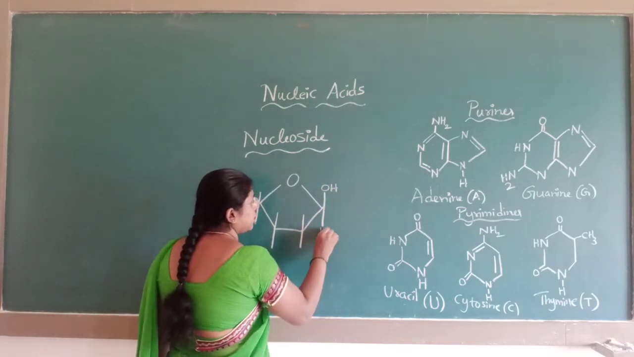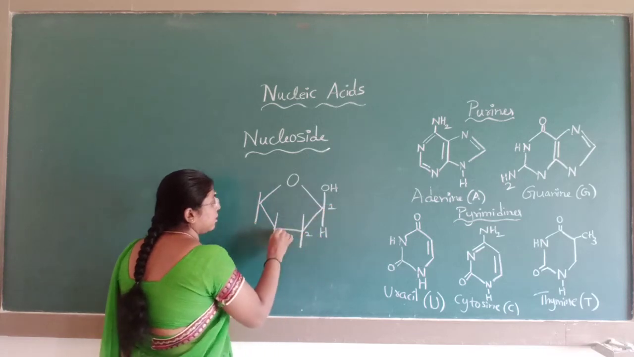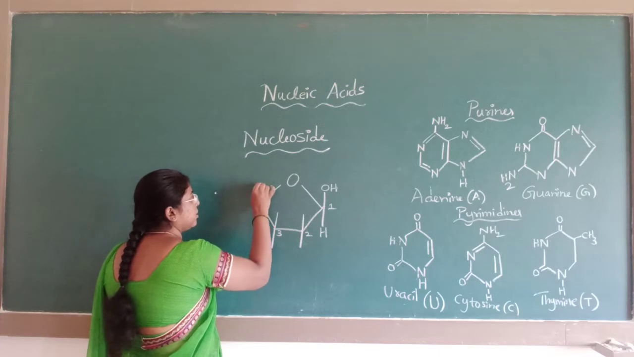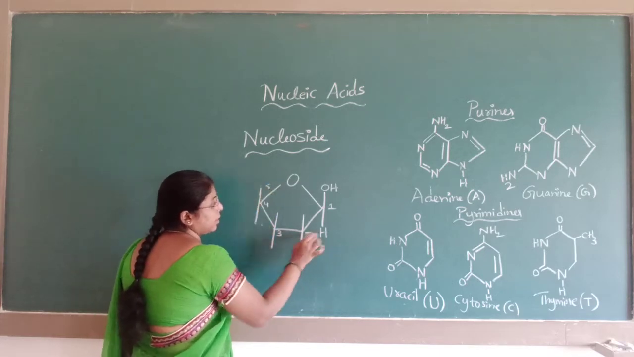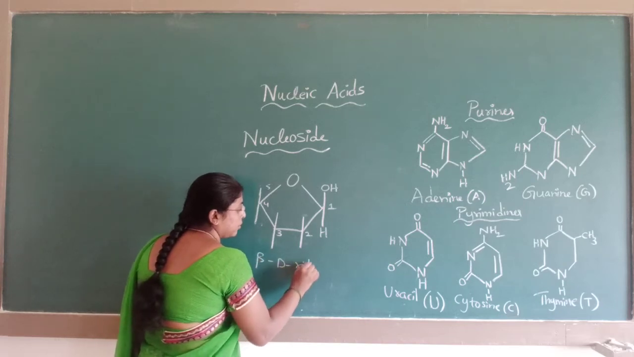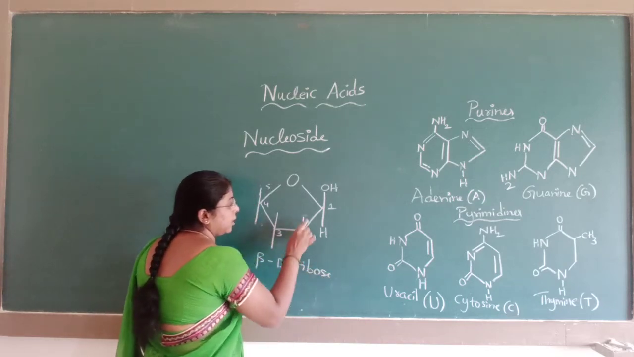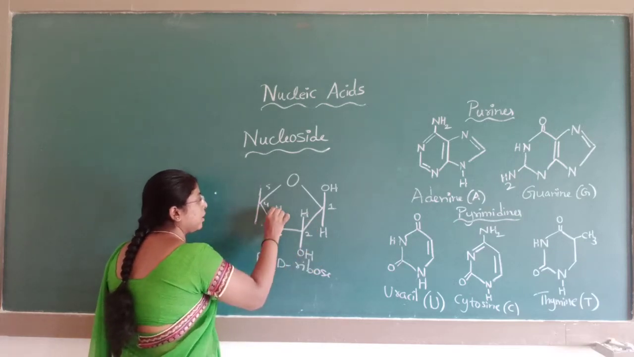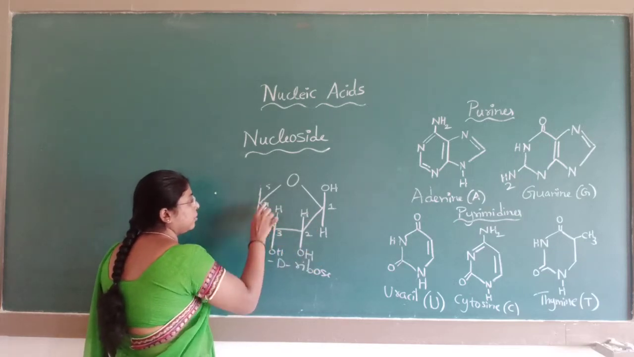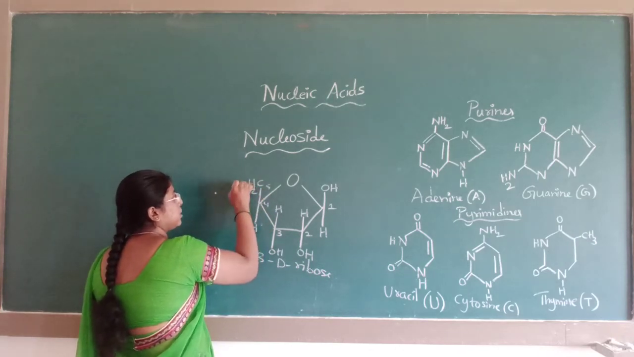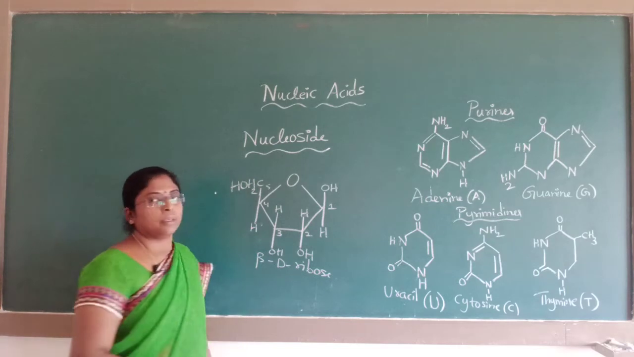OH, H, first carbon, second, third, this is the fourth, and this is fifth. Second will be HOH for this beta D ribose sugar, third carbon will also be H, OH, fourth will be H, and fifth will be CH2OH. This is a pentose sugar.